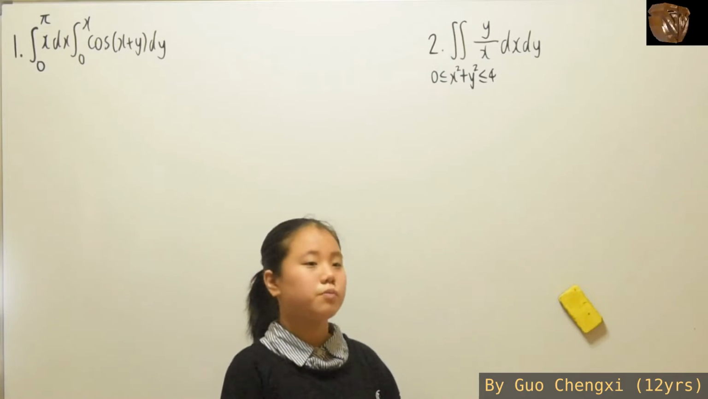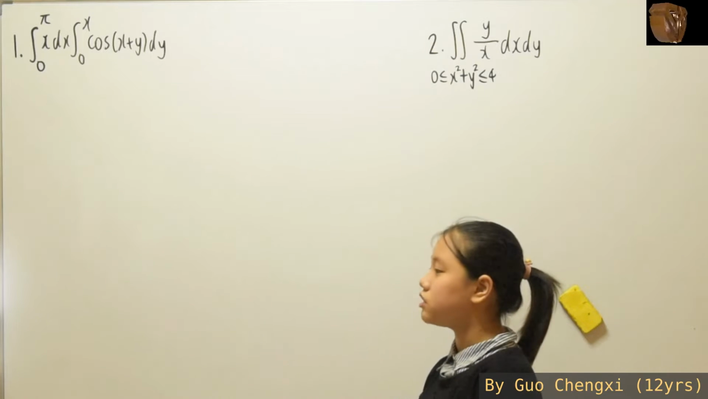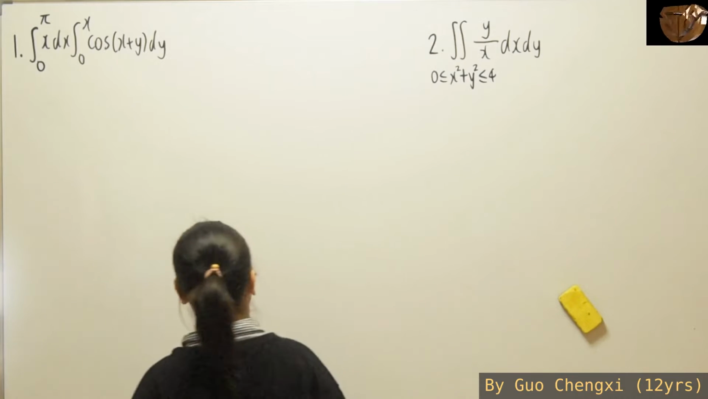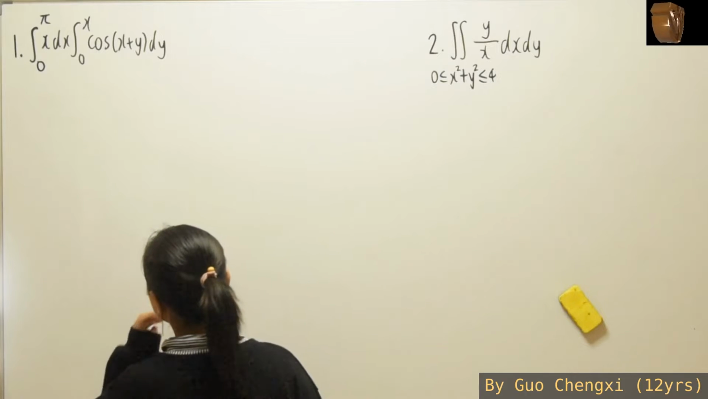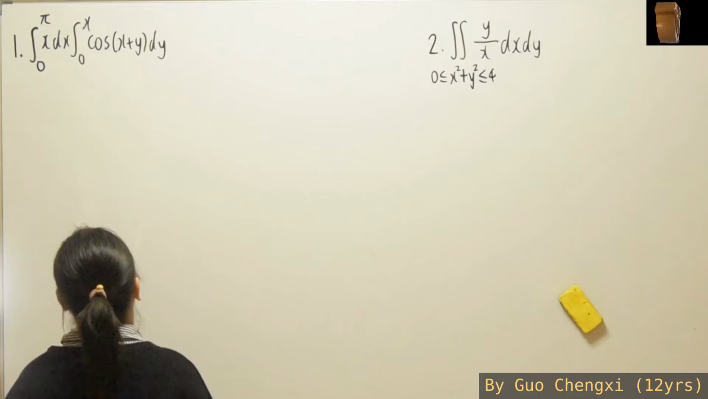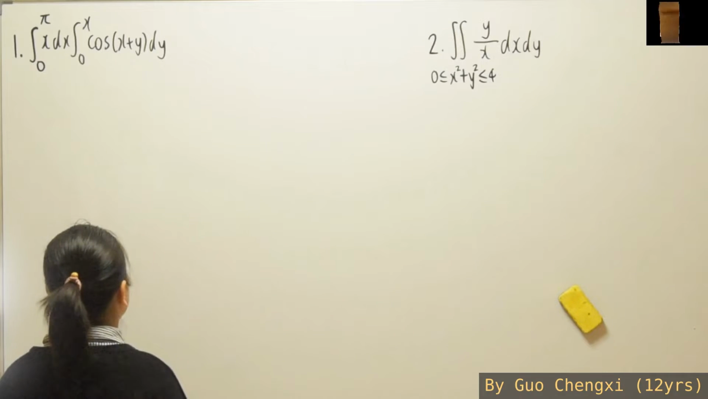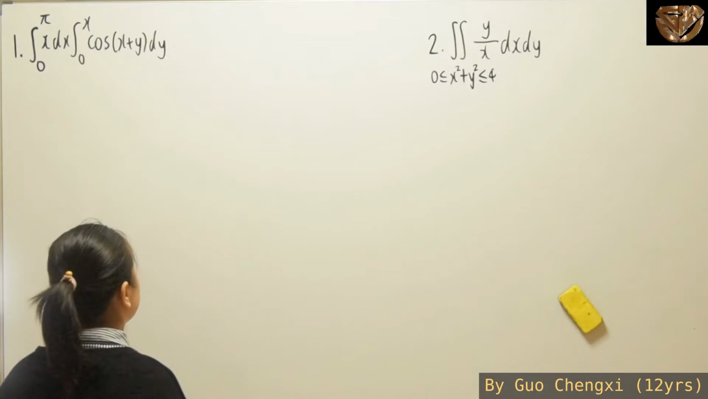For this lesson, we'll be continuing on with the techniques and applications for definite integration. For this lesson, we have these two examples. First example, integral 0 to pi x dx, integral 0 to x cosine x plus y dy.